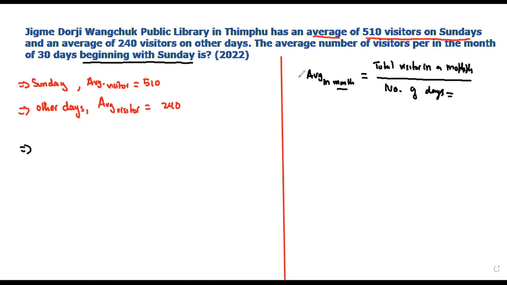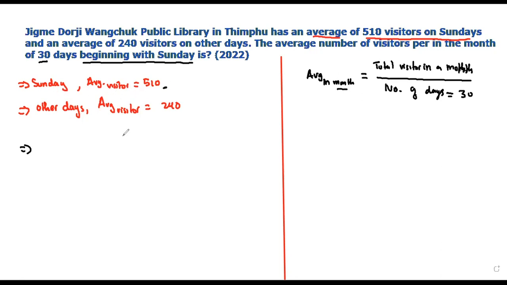The number of days in the month is given as 30. So you have to calculate the total visitors in a month. First do Sunday, then do it for the other days.